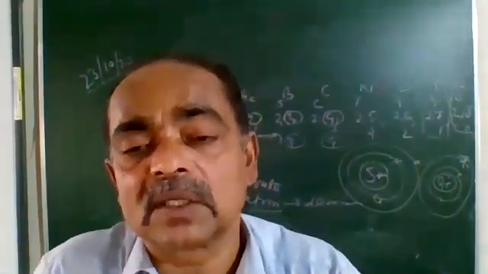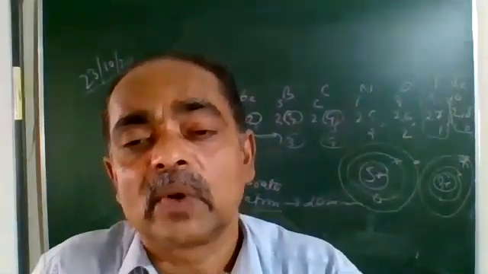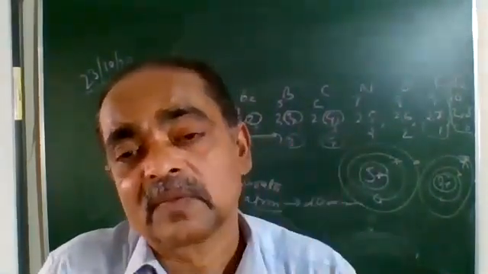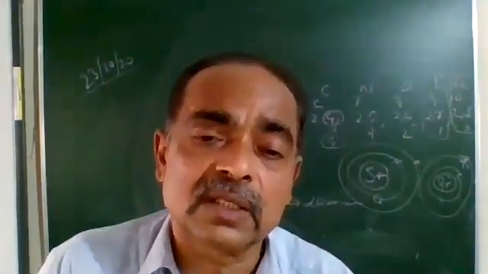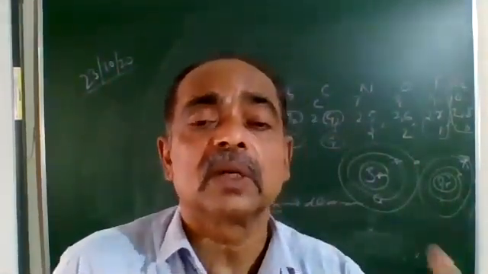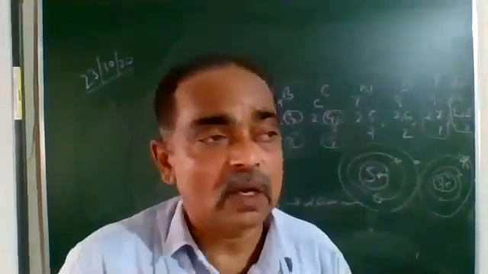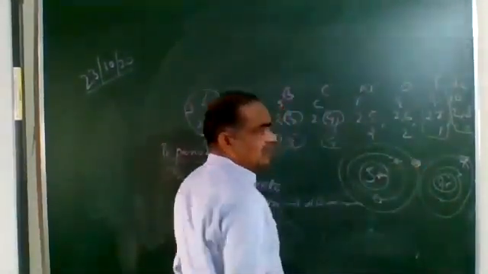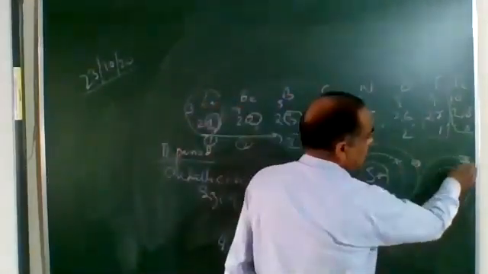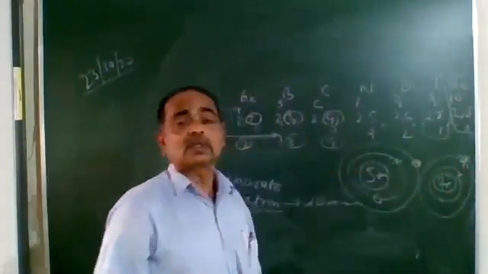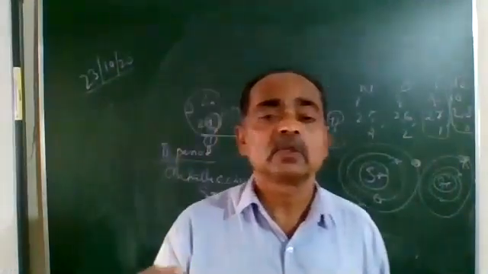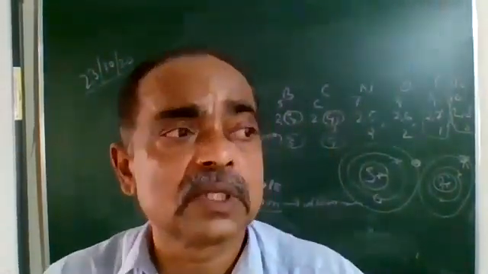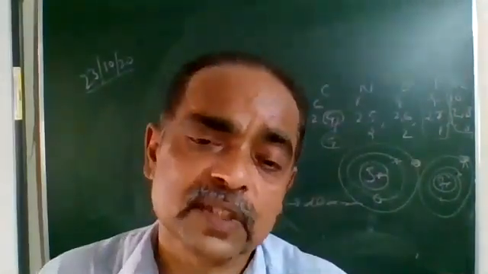And when the nuclear charge increases, the force of attraction towards the electrons increases. So naturally, 3 protons attract the second shell, and 9 protons attract the second shell. It is clear that 9 protons will exert a much larger force than 3 protons. Am I right?